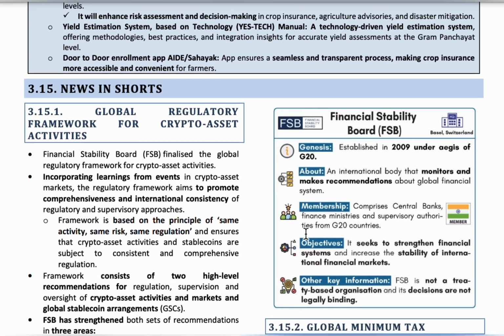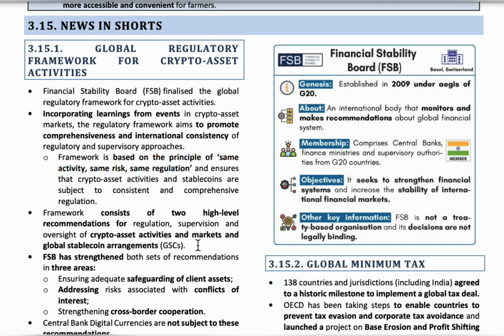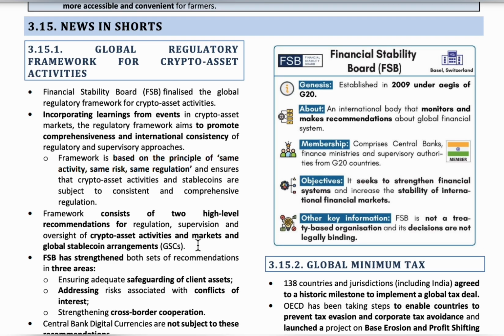The next one is the global regulatory framework for crypto asset activities. So here the cryptocurrency means the digital currency. Unbacked cryptocurrencies are the oldest cryptocurrencies. It does not depend on any currency to compare its value. It depends on its market and supply. So Bitcoin is an example, and there is another type of cryptocurrency called stable coins.